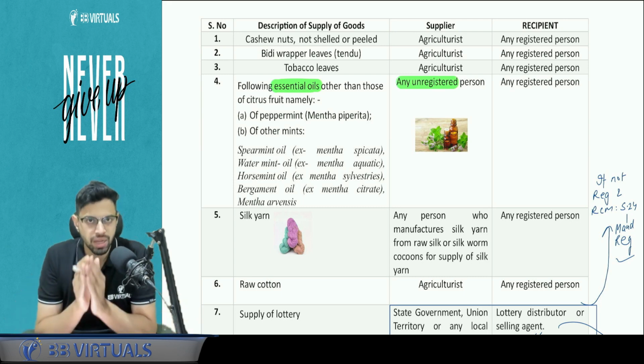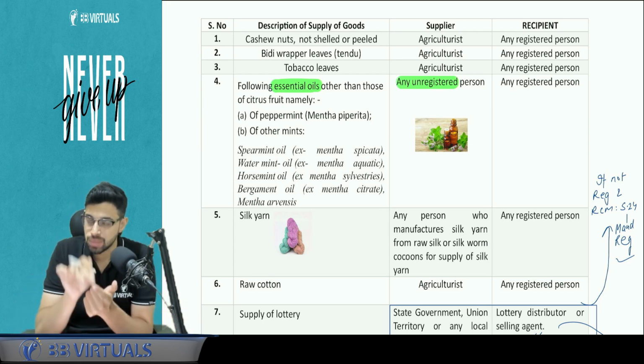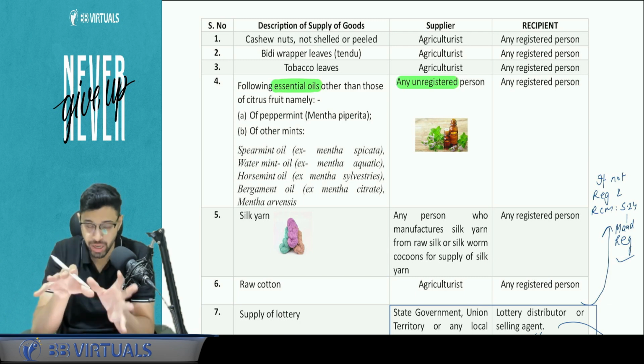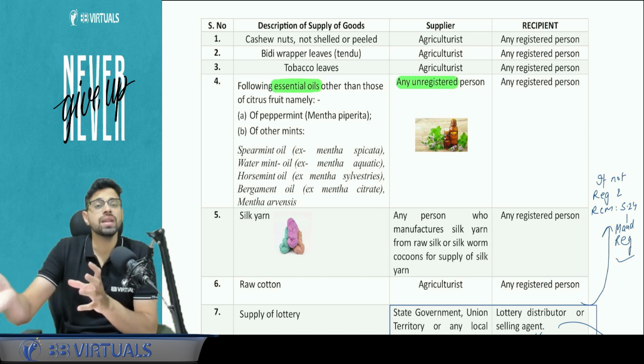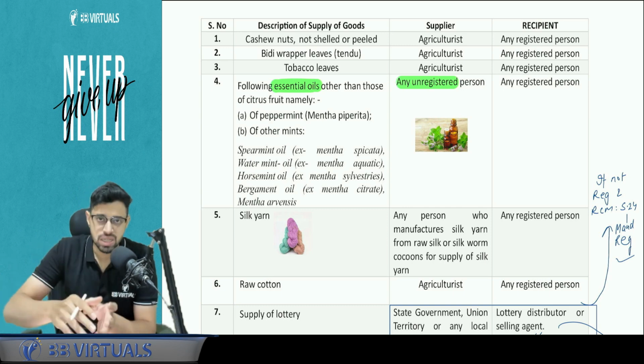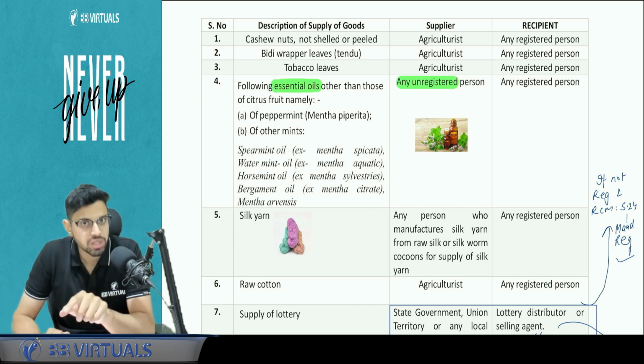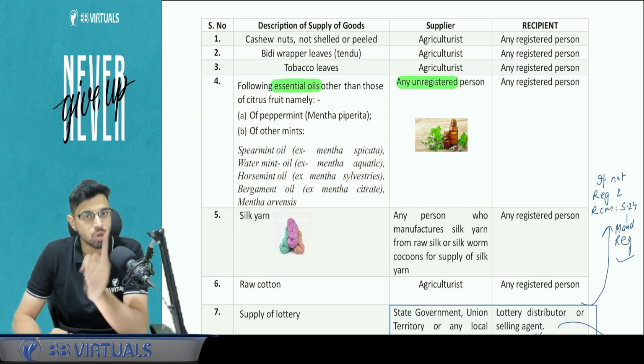So as I was covering the definition of agriculturist, an agriculturist means a person or a Hindu undivided family who is actually involved in the cultivation of land, or their family is involved in the cultivation of land, or maybe they have some labor, they have some servants, but there is personal supervision involved of that agriculturist or his or her family.